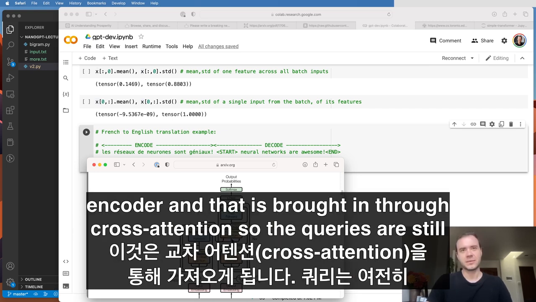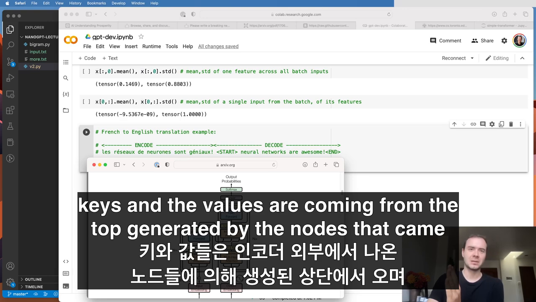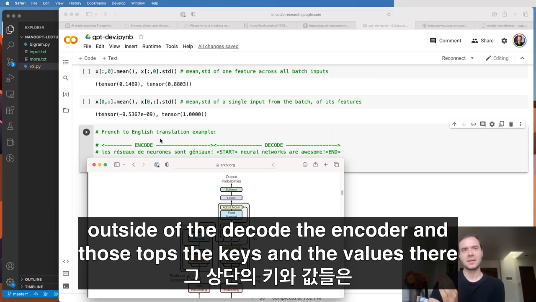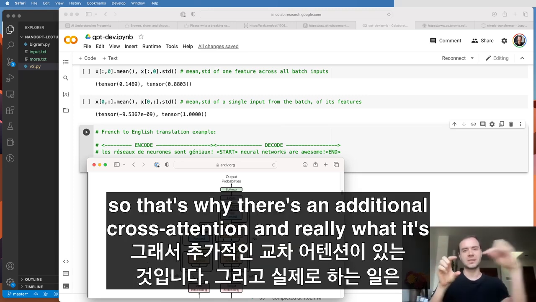That is brought in through cross-attention. So the queries are still generated from X, but now the keys and the values are coming from the side. The keys and the values are coming from the top, generated by the nodes that came out of the encoder. And those keys and values feed in on a side into every single block of the decoder. That's why there's an additional cross-attention.